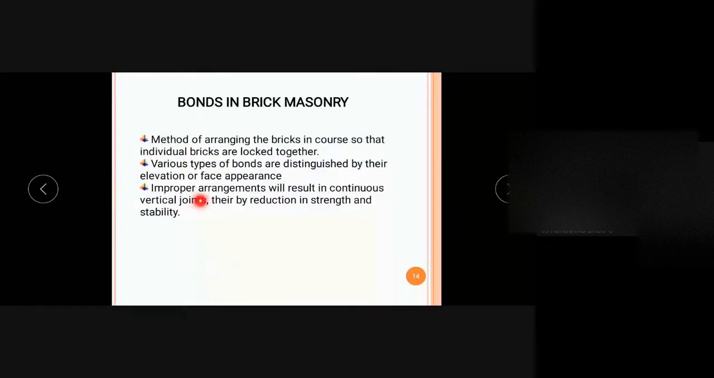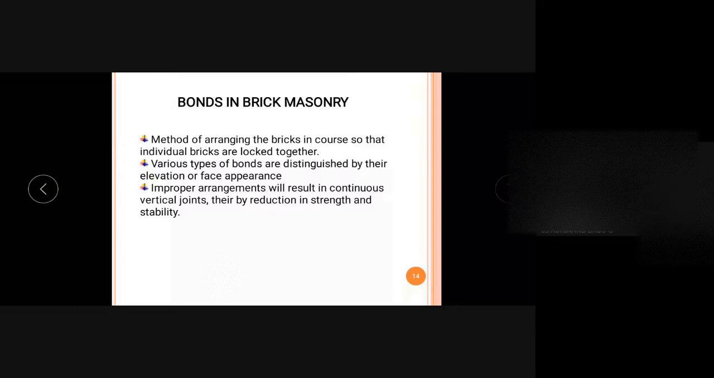Improper arrangement will result in continuous vertical joints. Continuous vertical joints have to be avoided, otherwise the strength and stability will be affected.